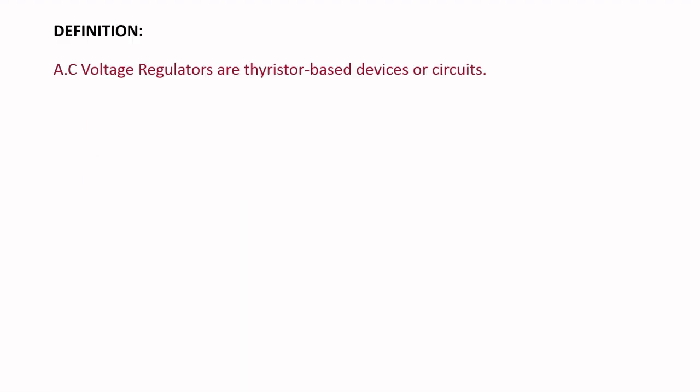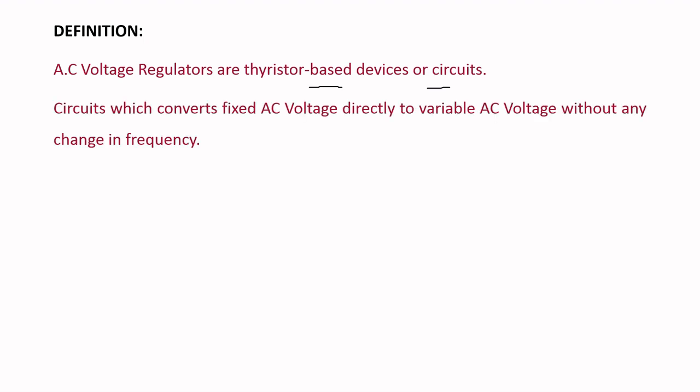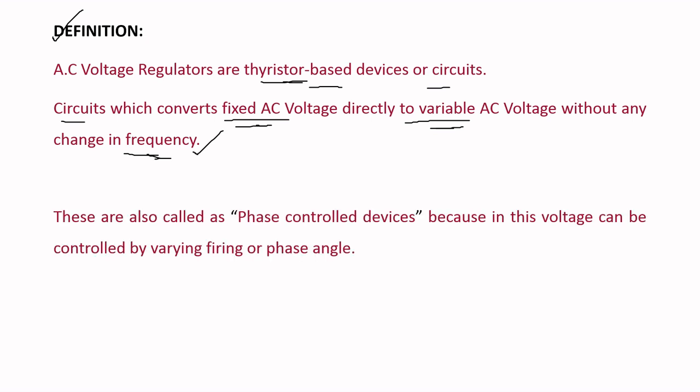Coming to the definition, AC voltage regulators are thyristor based devices or circuits. They convert fixed AC voltage directly to a variable AC voltage without changing the frequency. That means the input and output frequency is constant, and these are also called phase control devices.